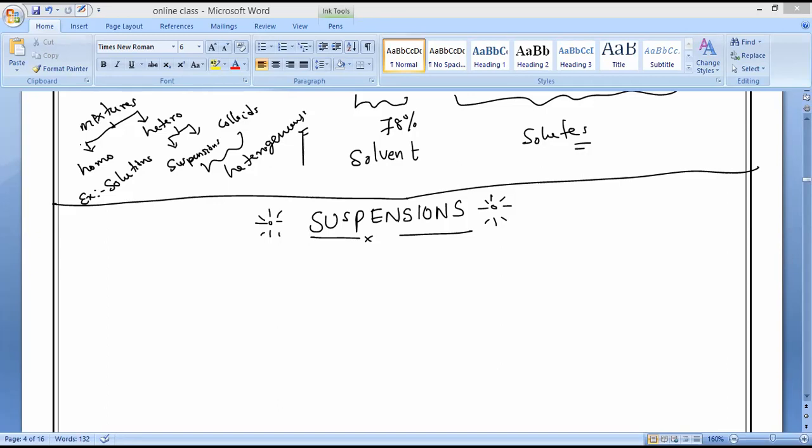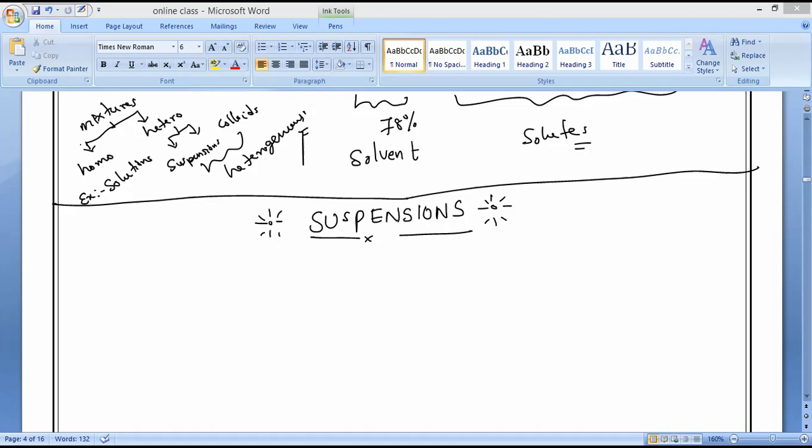All of you should remember these 2 points. If anything is soluble in water, we call it a solution, a true solution. If it is insoluble in water or any other liquid, we call it what, everybody? Suspensions. Understand? Everyone, please respond. That is what you have to remember. Write it.